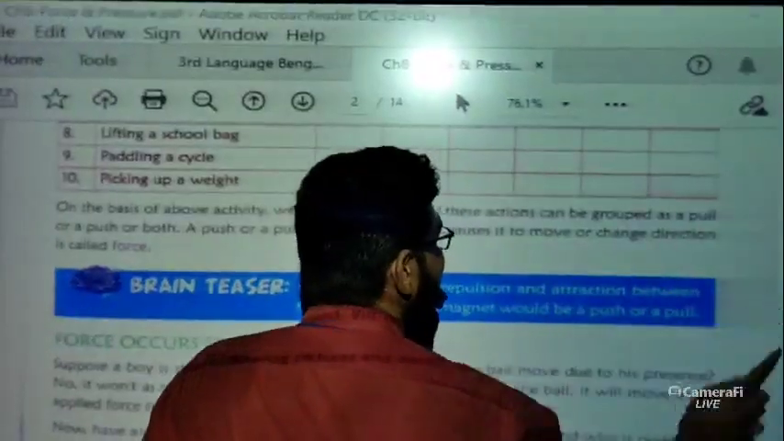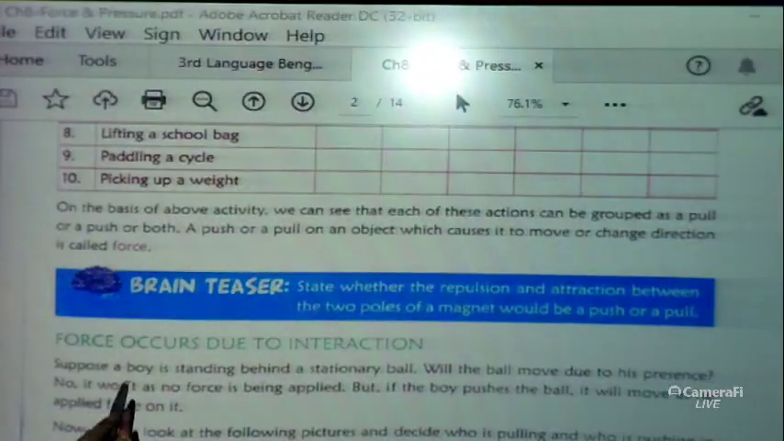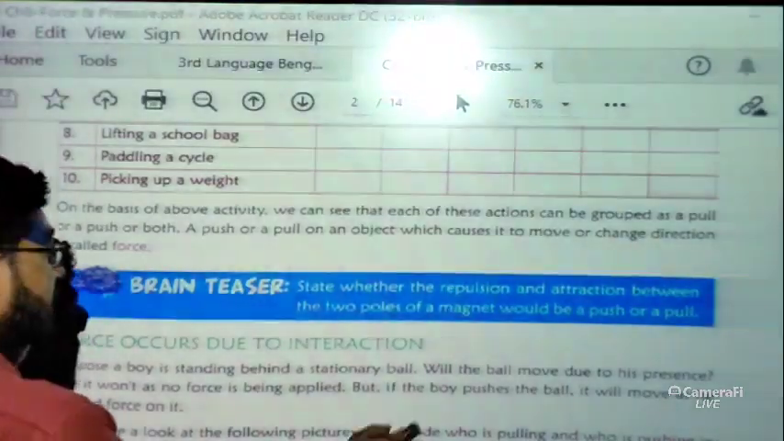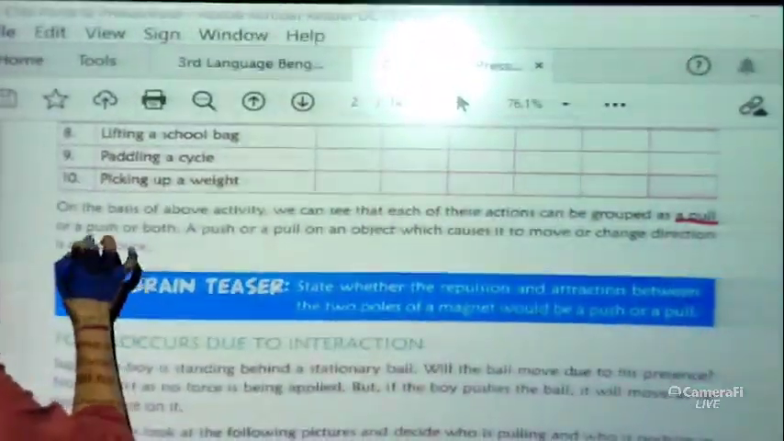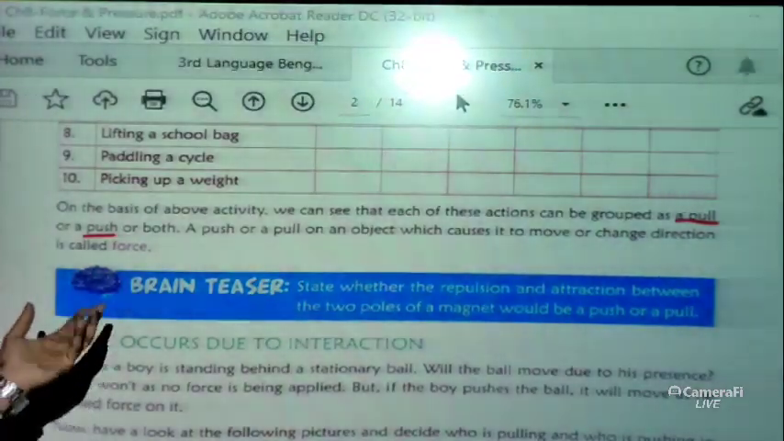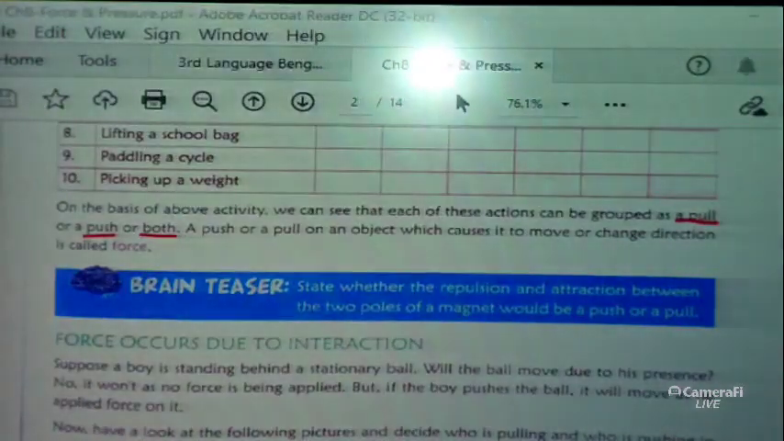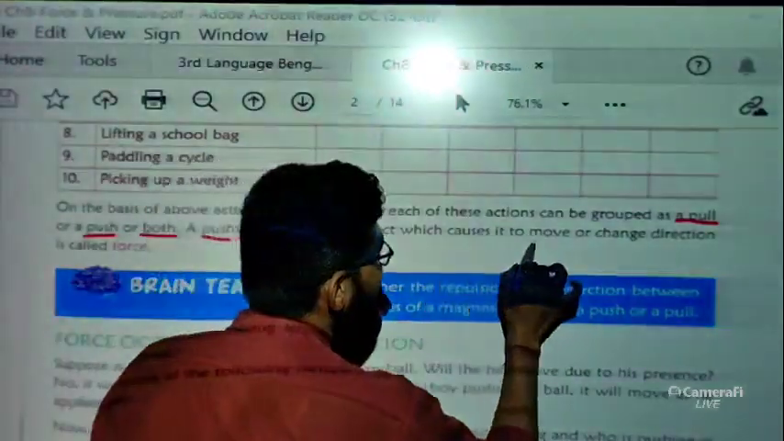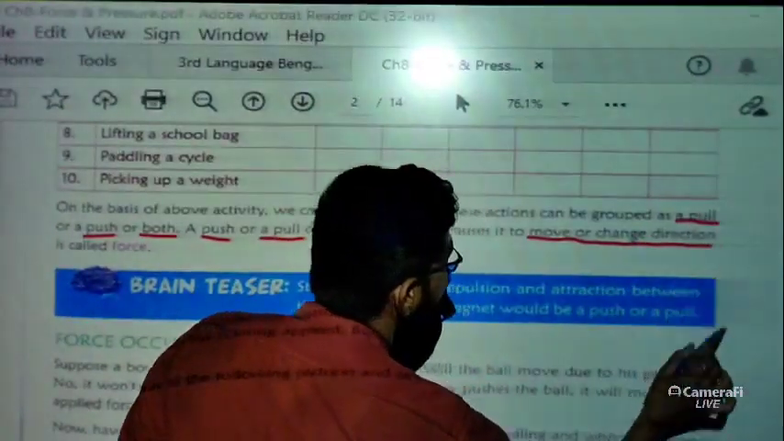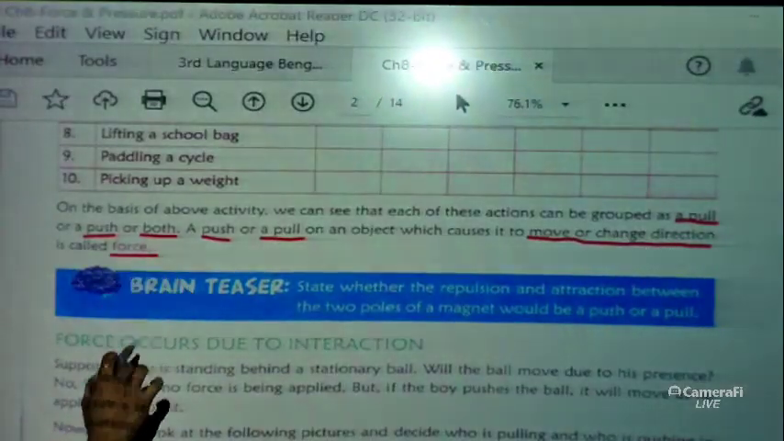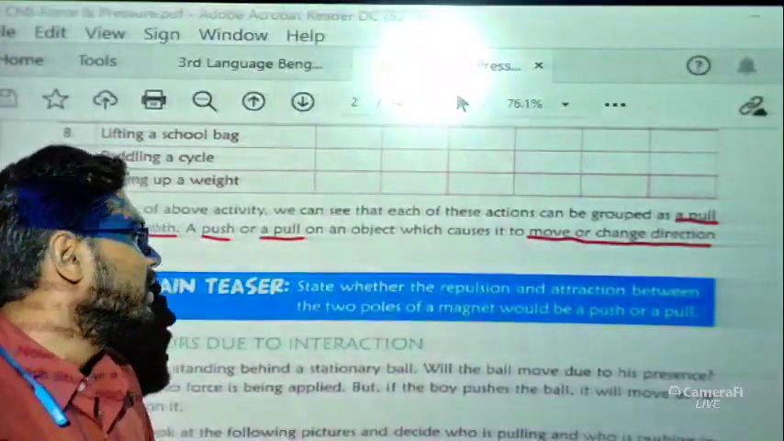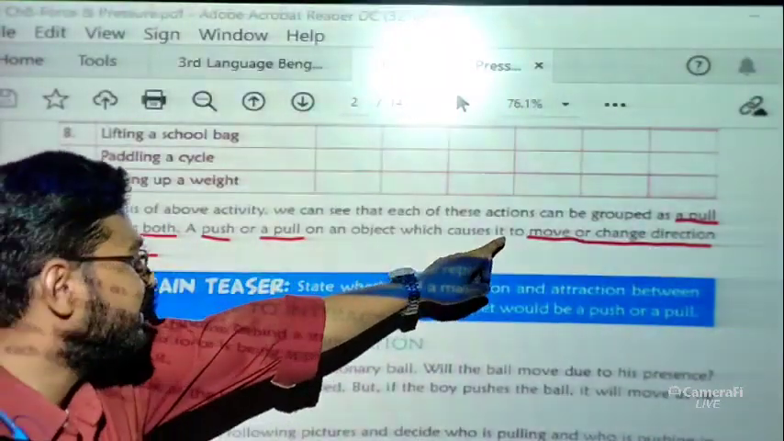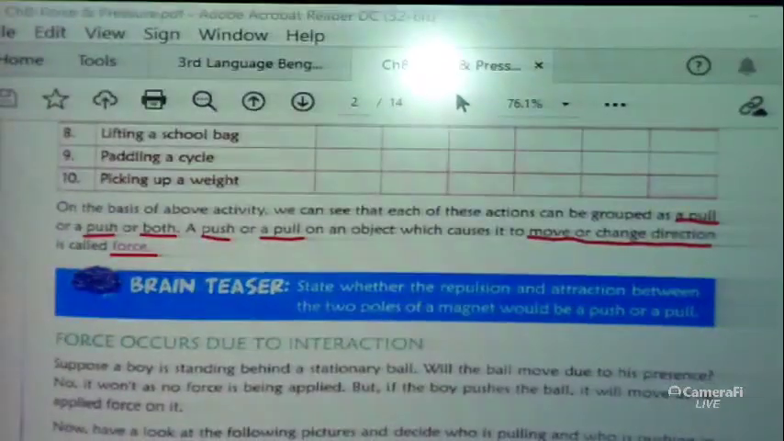Now on the basis of this activity, we can see that each of these actions can be grouped as two terms, pull or push, or both. We have seen both we can do here, push or pull. Now a push or pull of an object which causes it to move or change direction is called a force. Now very important, this is the definition of force. So what is the definition of force? A push or pull on an object which causes it to move or change direction is called force, okay.